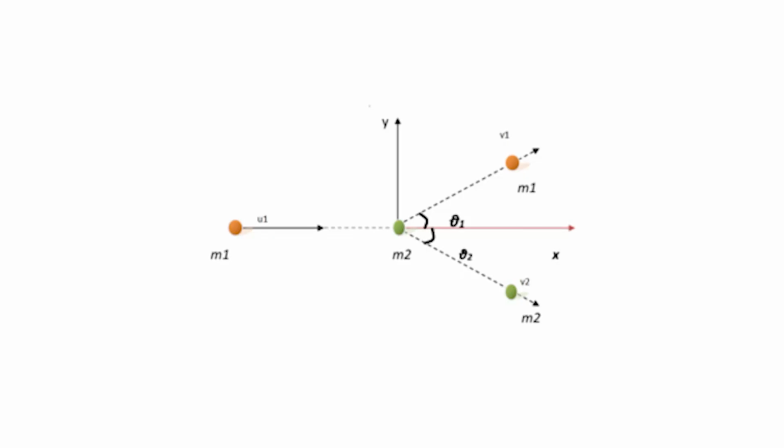To understand the collision very simply, consider two particles with masses m1 and m2. Let v1i be the speed of the particle m1, where the subscript i implies initial. The particle with mass m2 is at rest. In this case, the object with mass m1 collides with the stationary object of mass m2. As a result of this collision, the masses m1 and m2 move in different directions.